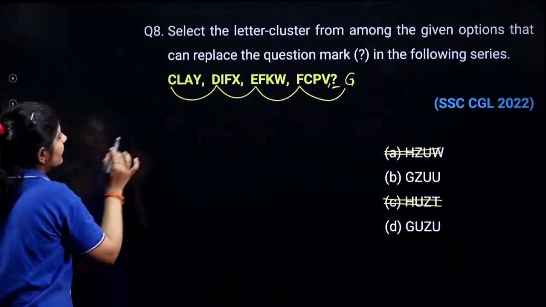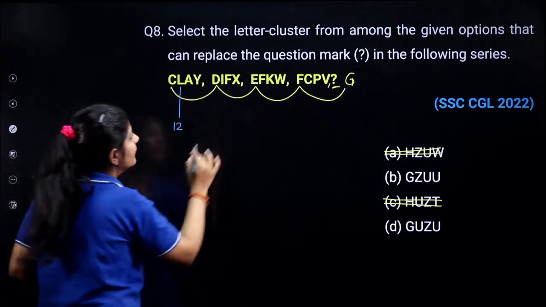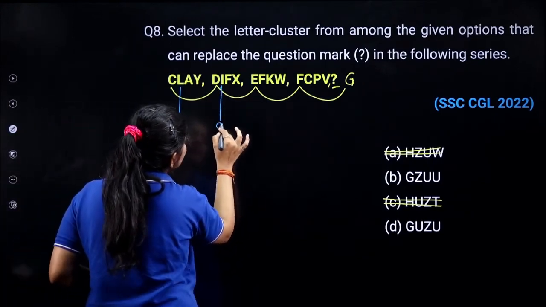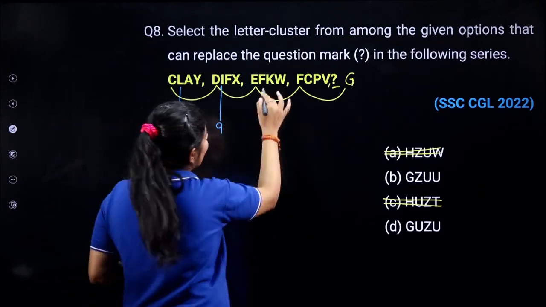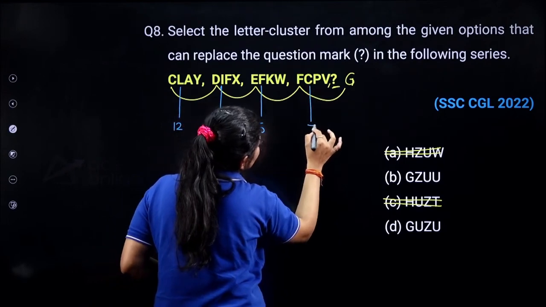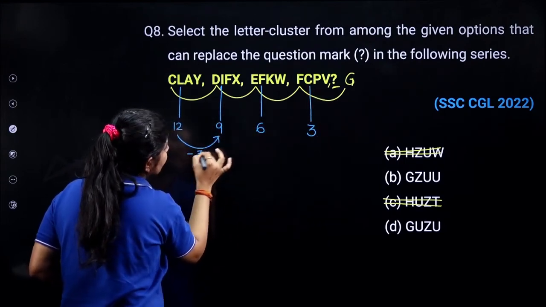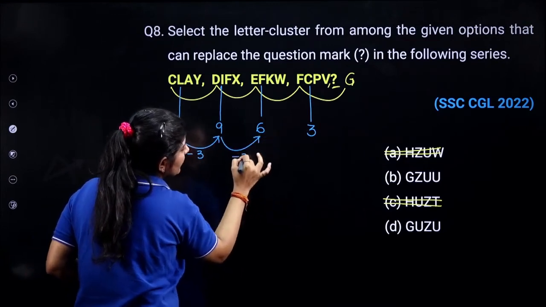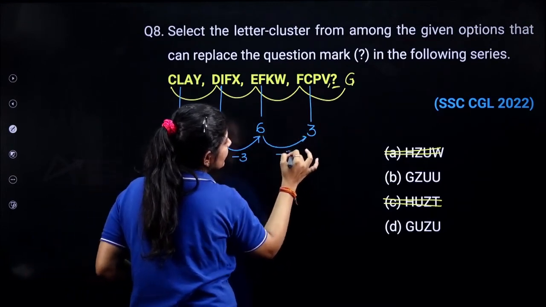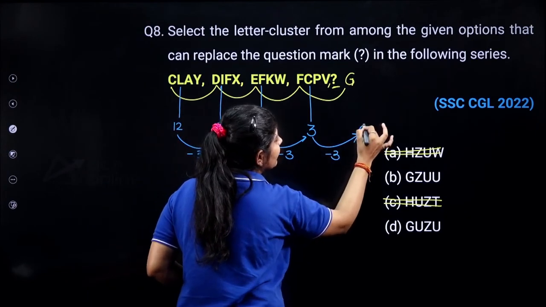Okay, next one. Here I am having L. L is associated with 12. I is associated with 9. F is associated with 6. C is associated with 3. What difference are we getting? -3. So when I subtract minus 3 from it, we will get 0.